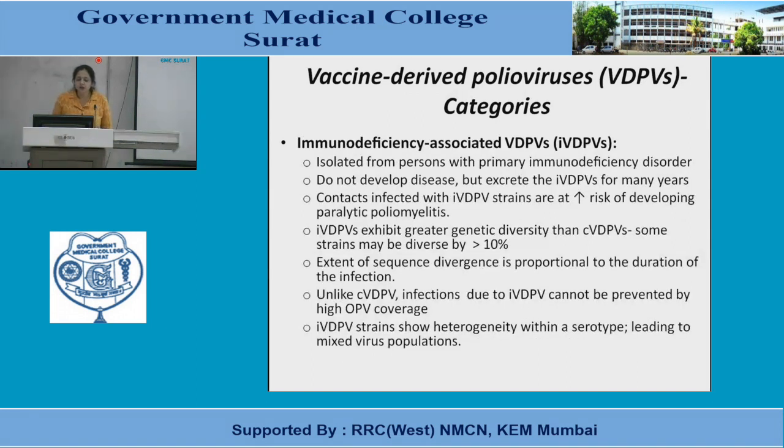Immunodeficiency associated ones are isolated from persons with primary immunodeficiency disorder. They do not develop disease but excrete the IVDPVs for many years. Contacts infected with IVDPV strains are at an increased risk of developing paralytic poliomyelitis. They exhibit greater genetic diversity than CVDPV. Some strains may be diverse by more than 10%. So the extent of sequence divergence is proportional to the duration of the infection. Unlike CVDPV, infections due to IVDPV cannot be prevented by high OPV coverage. And IVDPV strains show heterogeneity within a serotype, leading to a mixed virus population.